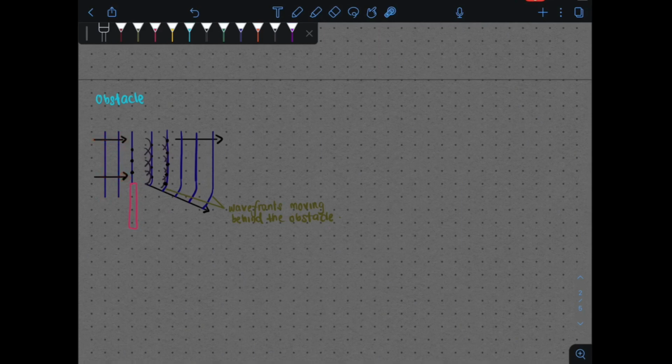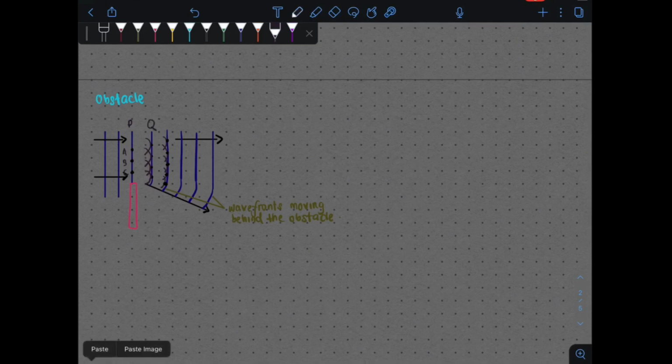What's going to happen is we're going to produce new sources. Let's call these A, B and C. These A, B, C on the wavefront, let's call it P, are close to the obstacle. Wavelets are emitted from these points. So all points A, B, C will emit wavelets. These are the wavelets that it emits. Okay, the wavefront, let's call this Q.